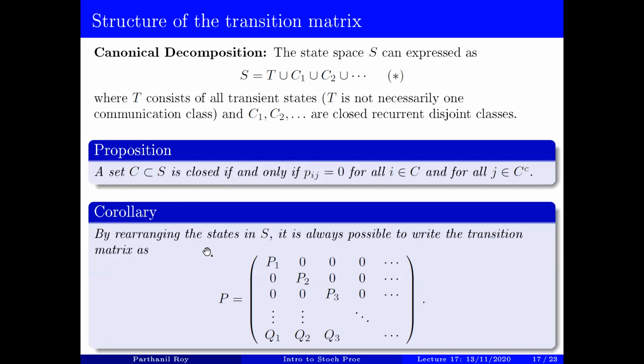Namely, by rearranging the states in S, it is always possible to write the transition matrix P as a partitioned matrix, where the first part is a diagonal block matrix with a lot of zeros, coming from the recurrent states, and the last part comes from the transient states.